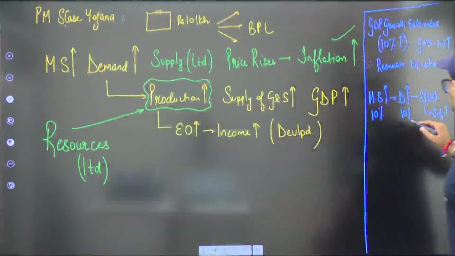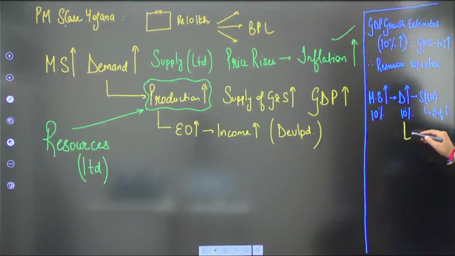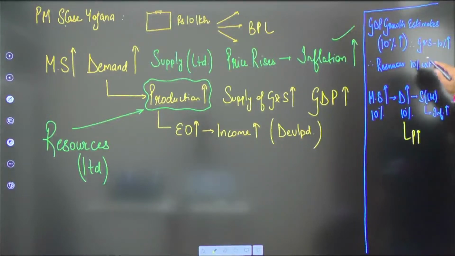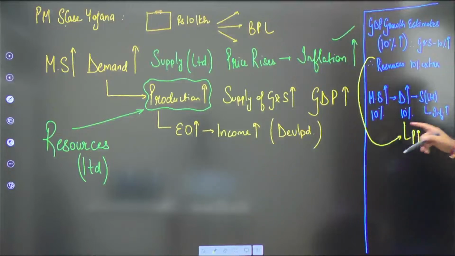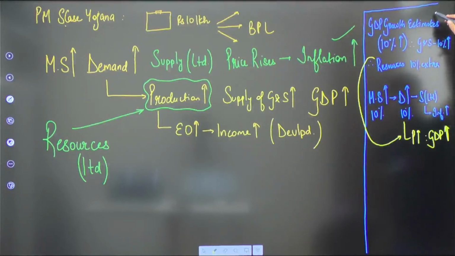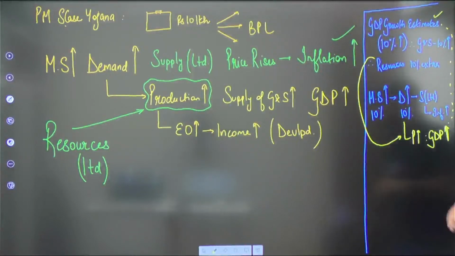So due to this demand, production will increase. And why does production increase? Because we have the extra resources. Due to these extra resources, production increases, and this increase in production results in an increase in GDP. That means the growth estimates can be achieved. We can achieve the growth estimates only if we increase the demand, only if we increase the production. Then only can we achieve the growth estimate targets.